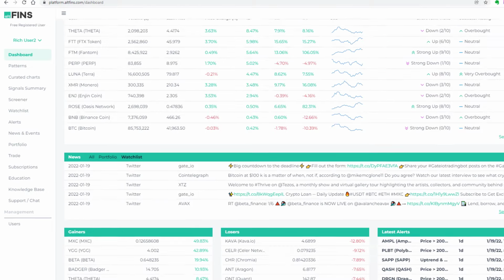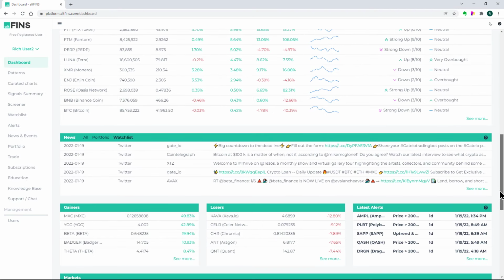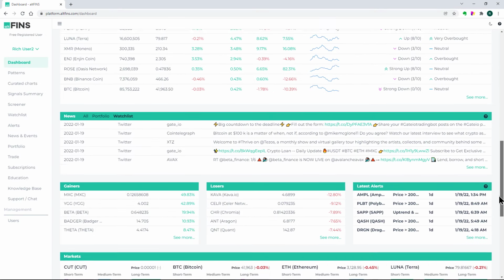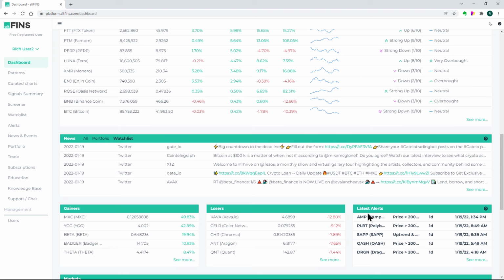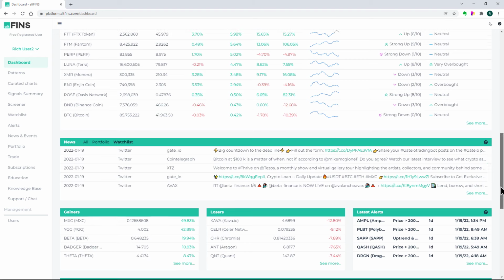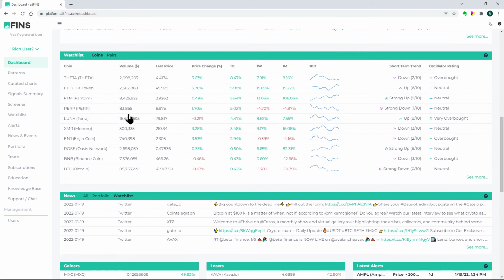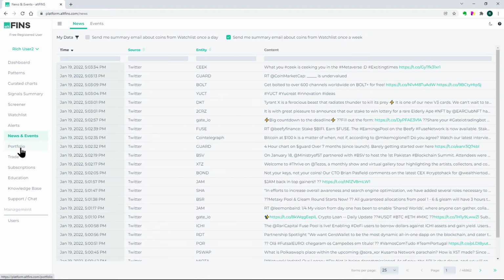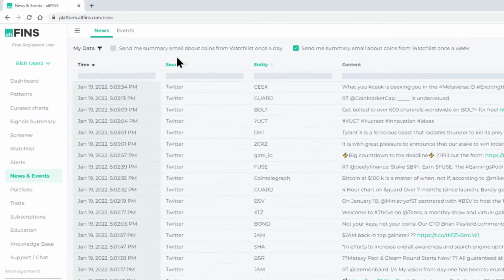And then you can also click on see more. Here you can also see some of the gainers, losers, and the latest alerts that you have created as well. But to see the rest of the news and events, on the news and events tab, here you can see the aggregated news feed again for thousands of altcoin related projects.